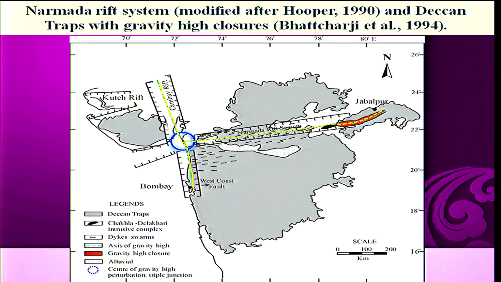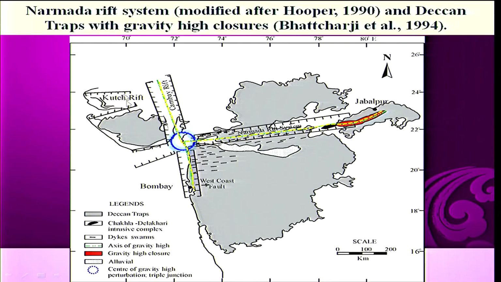And this is the major center of Deccan volcanic activity. It has been proved by geophysical data. This blinking blue colored circle is the center of high gravity. Why high gravity? Because high gravity rocks, basic igneous rocks, intruded here maximum.